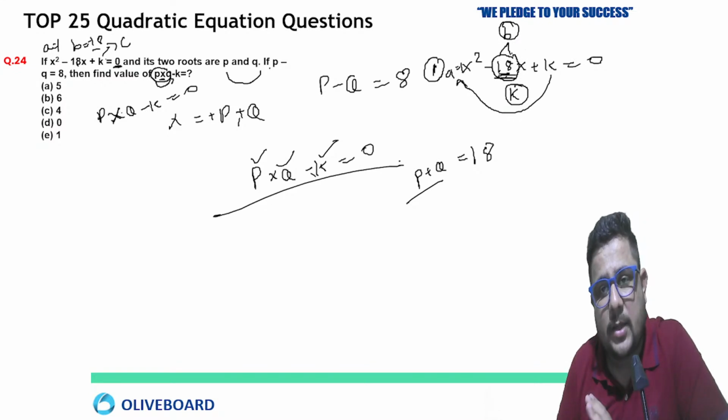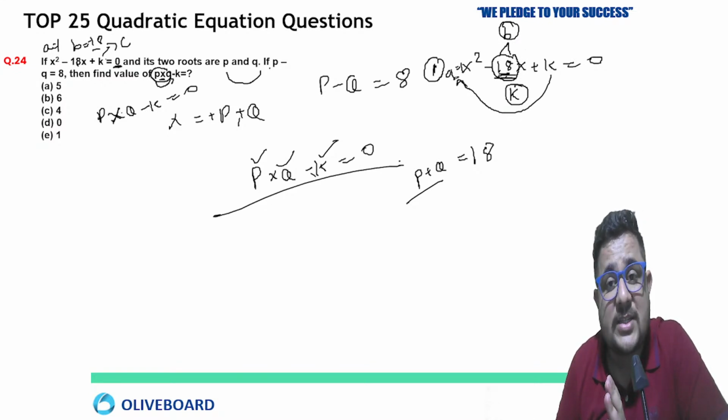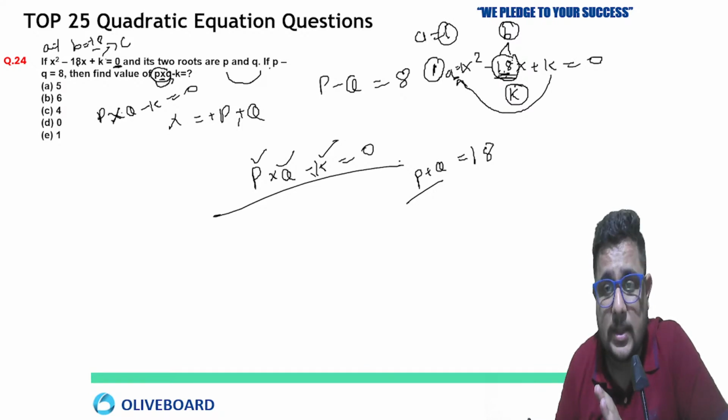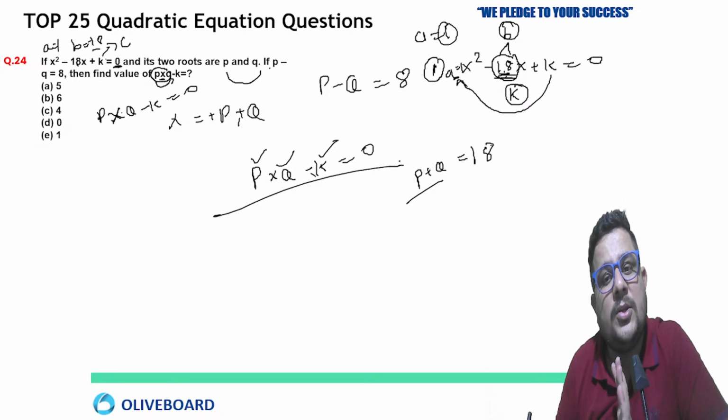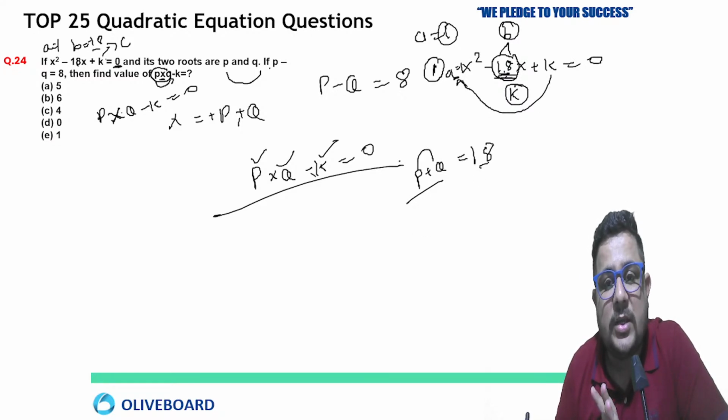and that factor will be divided by the value of A, which is 1. By dividing by 1 there will be no change, meaning the factors stay the same. You will divide this 18 into 2 factors, and those will be the roots of the equation. So definitely you can say P plus Q equal to 18.